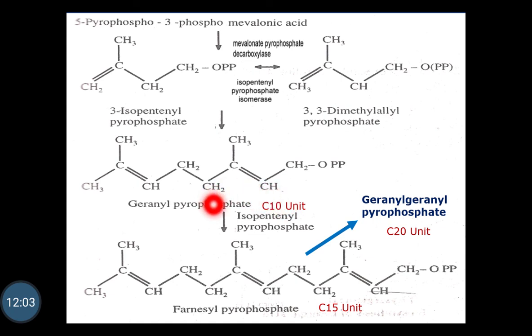From this geranyl pyrophosphate, formation of farnesyl pyrophosphate takes place, in which one more molecule of isopentyl pyrophosphate is added and it forms a C15 unit. To farnesyl pyrophosphate, again one molecule of isopentyl pyrophosphate is added and formation of geranylgeranyl pyrophosphate takes place, which is a C20 unit. So in this way, each time an isoprenoid unit is added and the carbon number increases, so it is called the isoprenoid pathway.